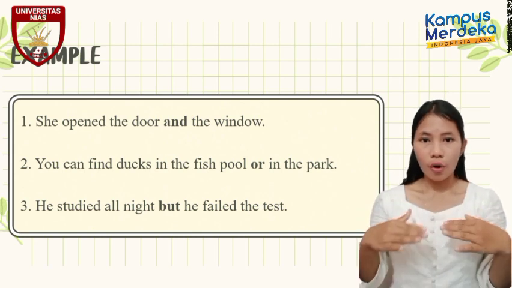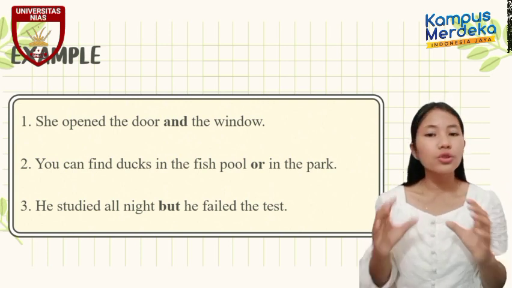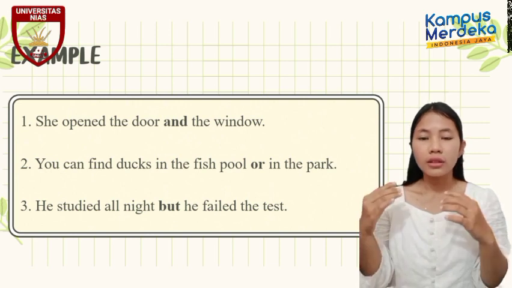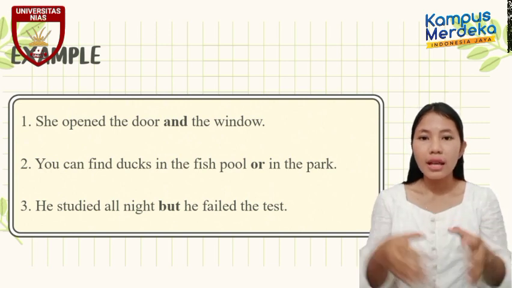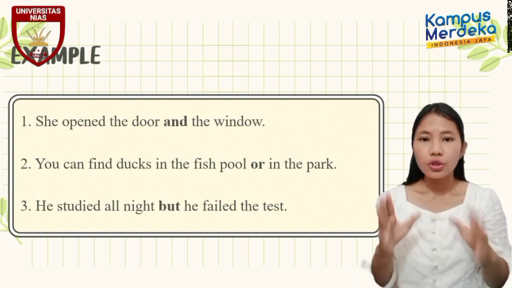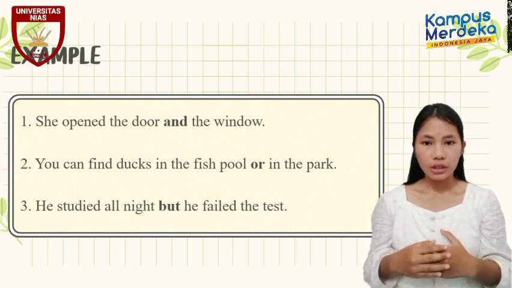To be more effective, we use a conjunction, and the conjunction we use in the sentence is and. I like swimming and badminton. So this conjunction avoids repetition.